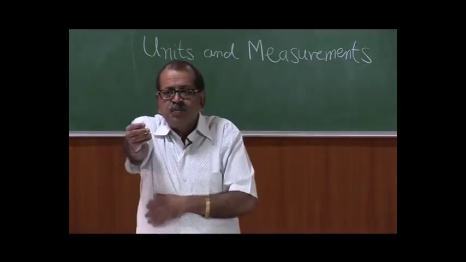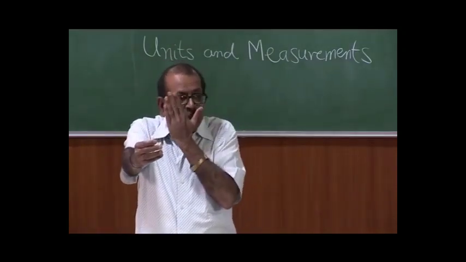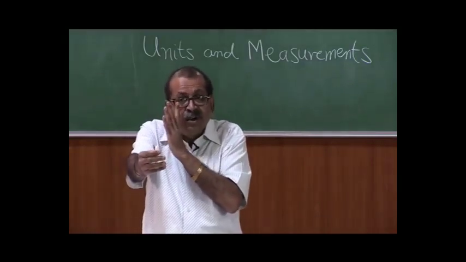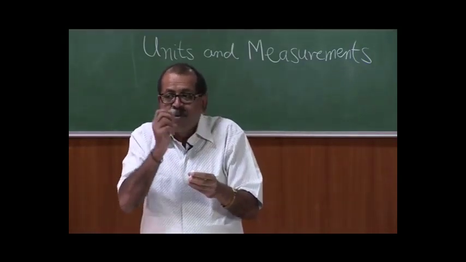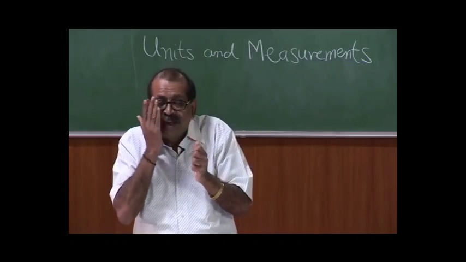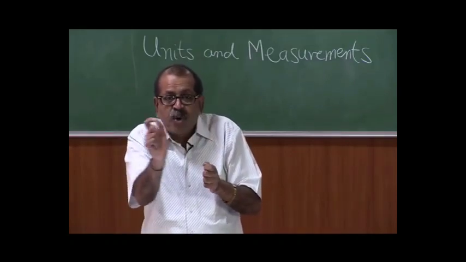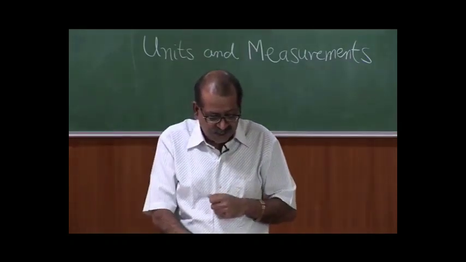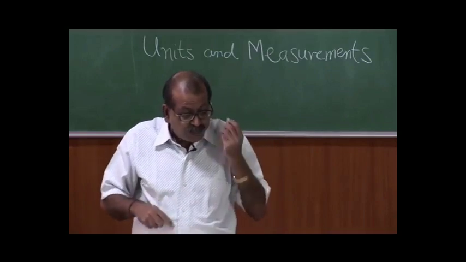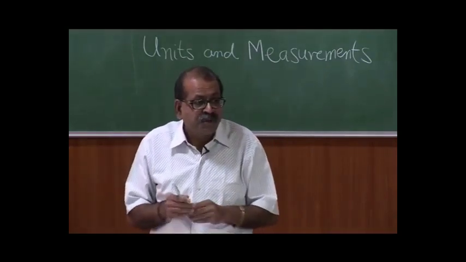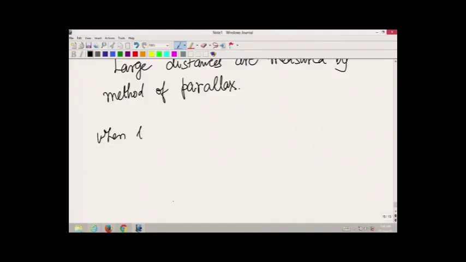So, even though this thing is fixed, because we are seeing it from two different eyes, the object appears to be displaced, and this shift is called parallax.